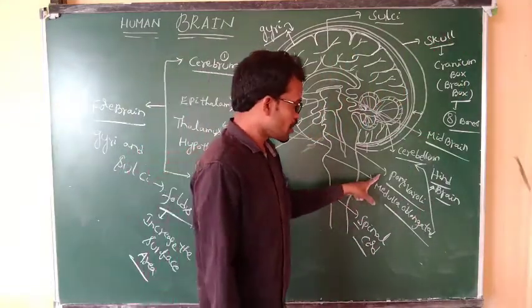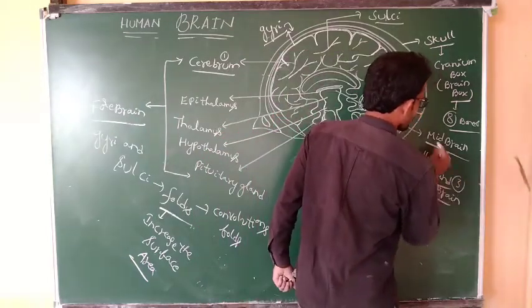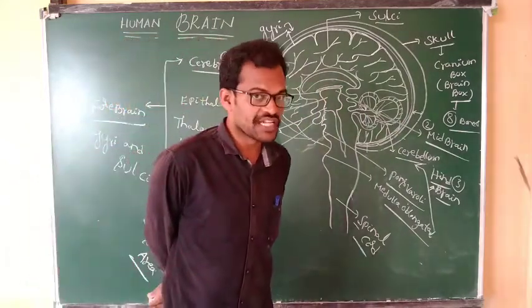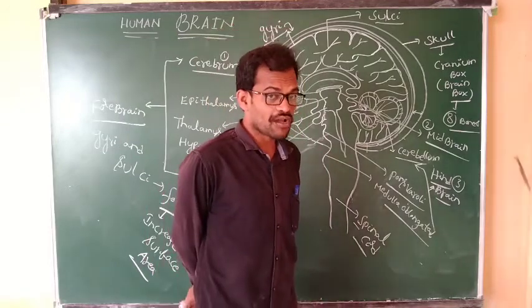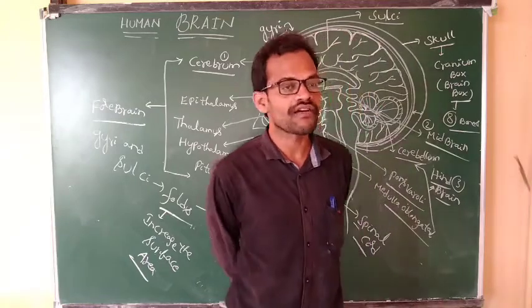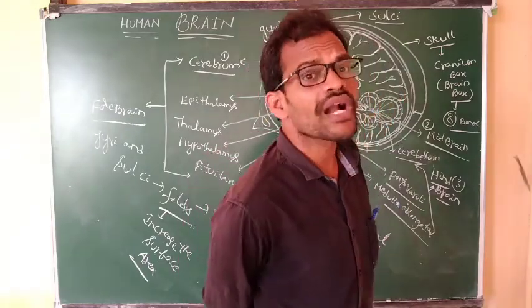Pons varoli, medulla oblongata, cerebellum. The cerebellum is the third part of the hindbrain. What is the second part? Midbrain. The midbrain consists of crus cerebri, and also corpus quadrigemina.